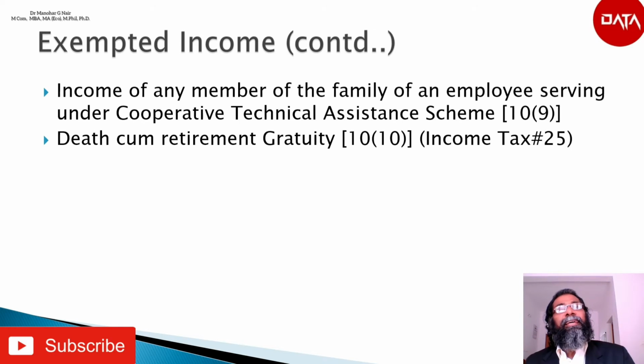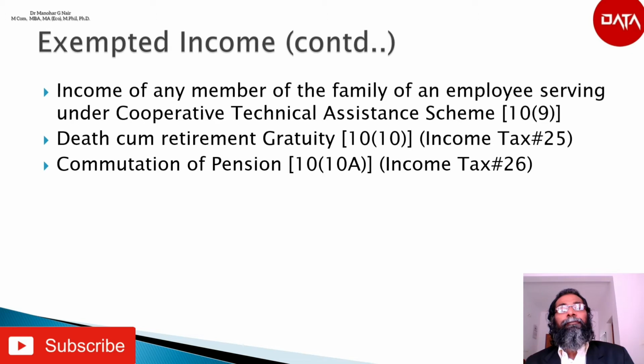Next is death cum retirement gratuity. According to section 10(10), it shall be exempted, but there are certain conditions. Please refer income tax video number 25 in this regard.